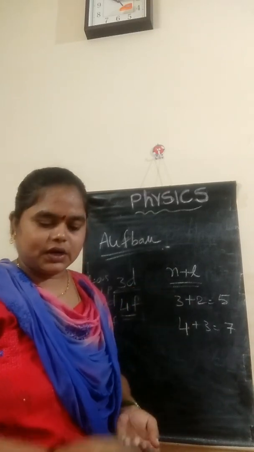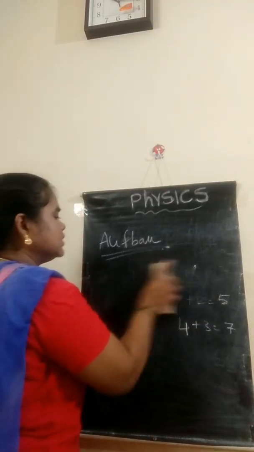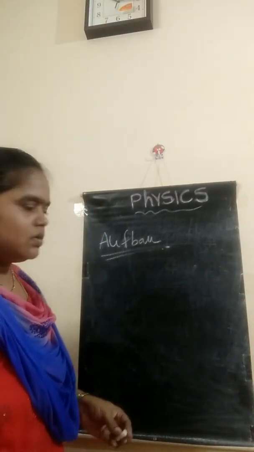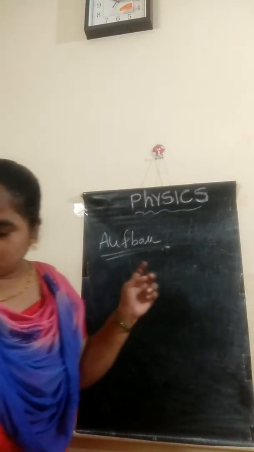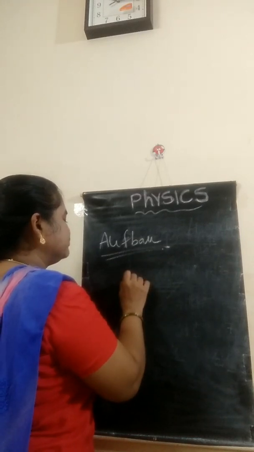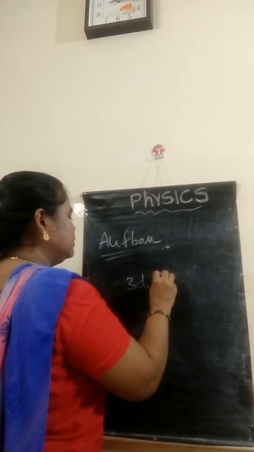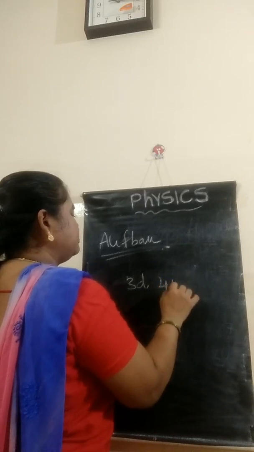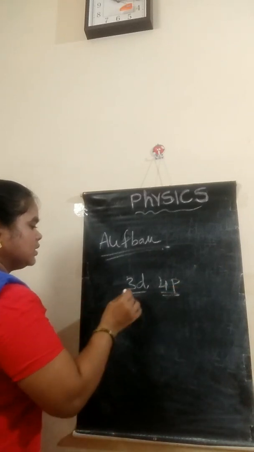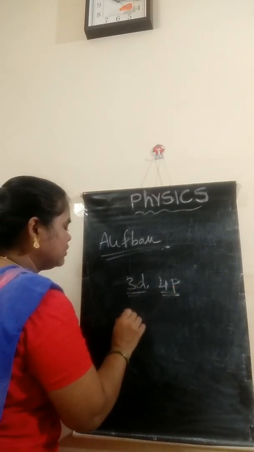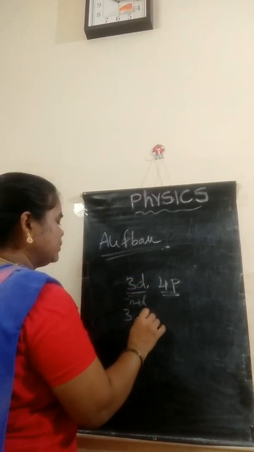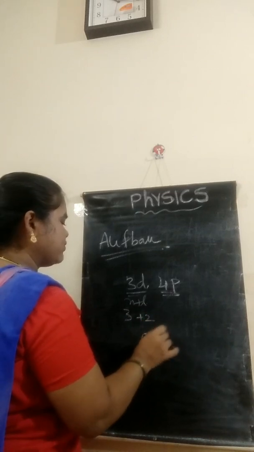And next, what if they contain the same n plus l value? For example, 3d and 4p. For 3d, n value 3, l value 2, means 5.